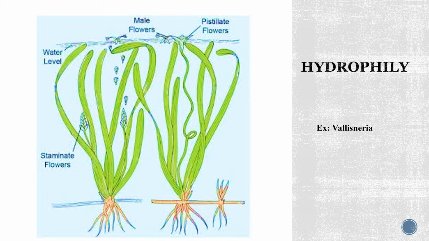The male flowers, meanwhile, which are floating around, find their way and reach the female flower, and this helps them to transfer the pollen grains into the female flower. Here, water is what helps them to bridge the gap between them and acts as a pollination agent. Hence, this type of pollination is called hydrophily.